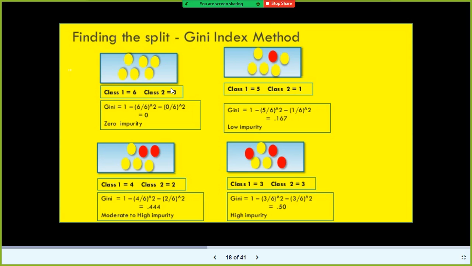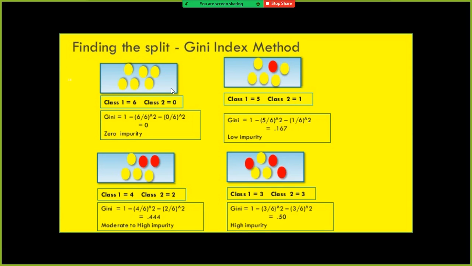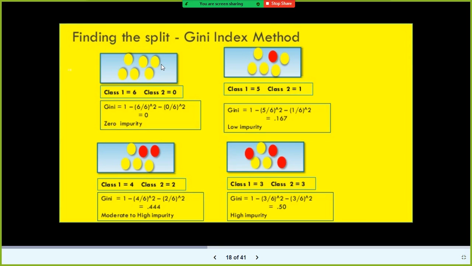You remember yes or no, right? In the case of overcast, cloudy weather, I told you we have only yes on the target variable. We did not have a mix of both. The same thing is applicable. If you use the formula also, it will say 0 impurity. That means a pure node. It doesn't require any further split.